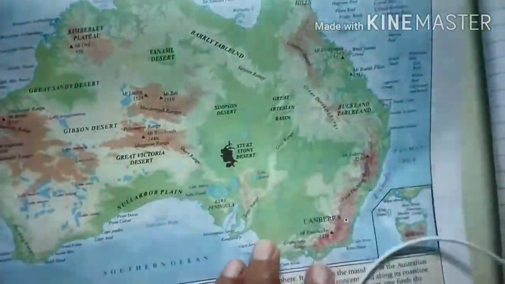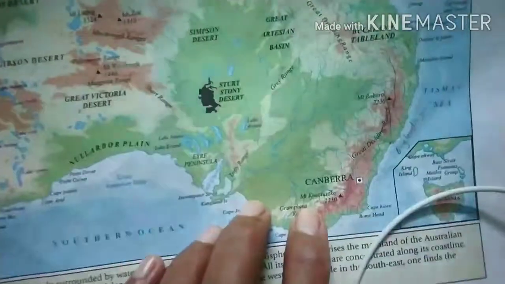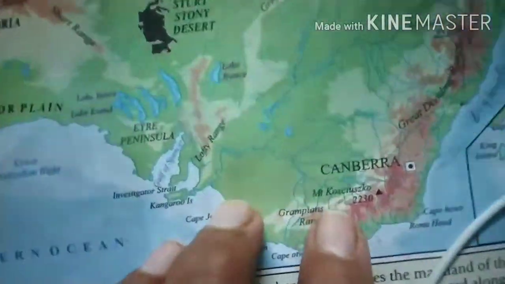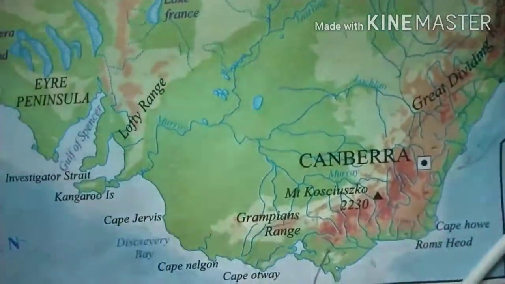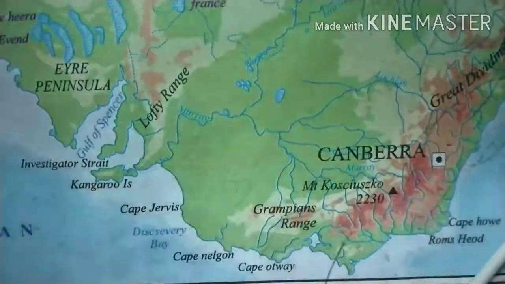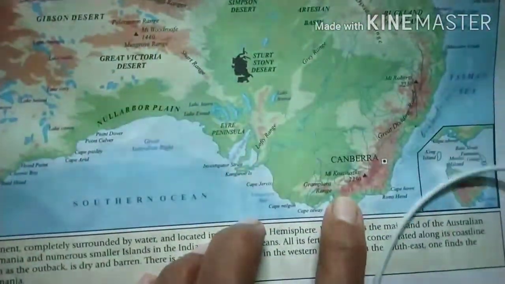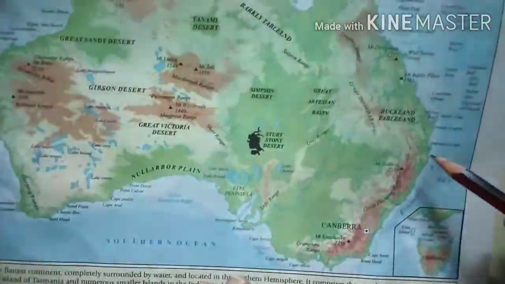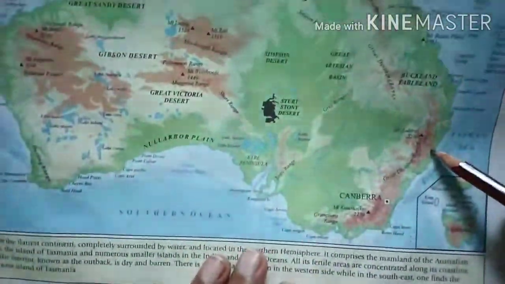And here we have one important mountain, Kosciuszko. What's the name of the mountain? Kosciuszko Mountain. It is the highest mountain here and its height is 2230 meters. This is the highest mountain in Australia and in the Australian Eastern Highlands. And here we have 3 important mountain ranges: New England, Blue Mountains and the Australian Alps.